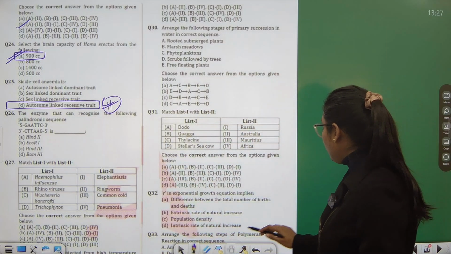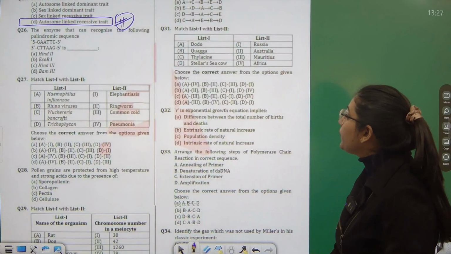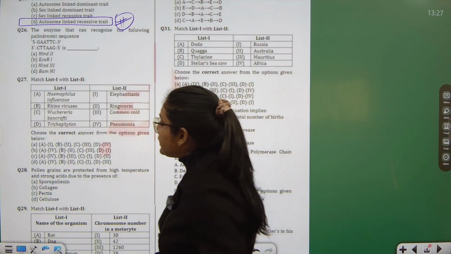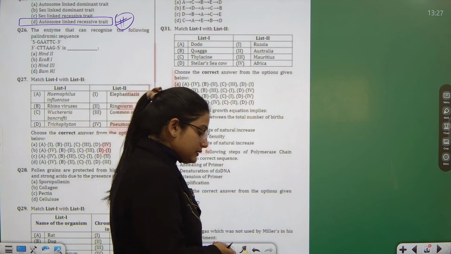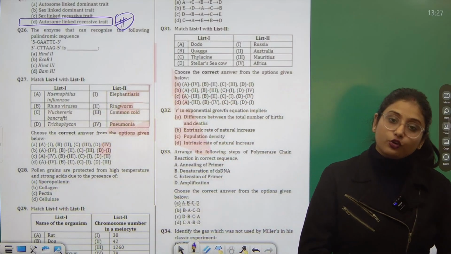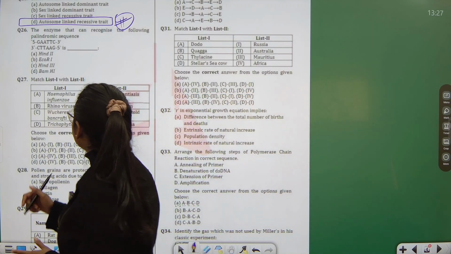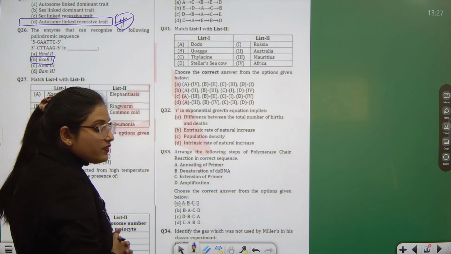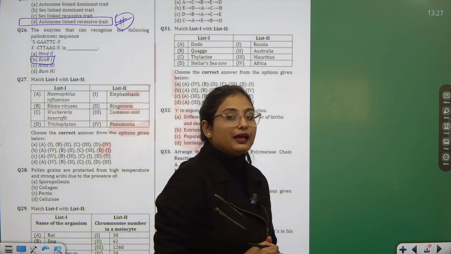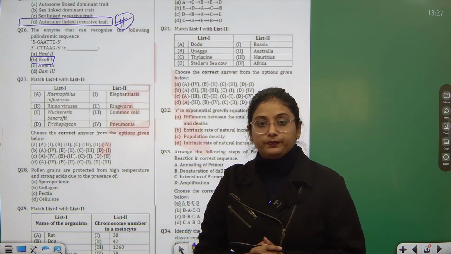Next, okay, halfway done, we have completed 25 questions. Moving on to question number 26, it says that the enzyme that can recognize the following palindromic sequence is. Now this is also based on your knowledge. While you study biotechnology, you learn about this enzyme E. coli 1. Okay, and this is the enzyme which recognizes the palindromic sequence. So here E. coli 1 is the correct answer.